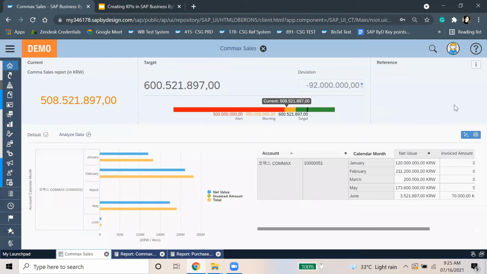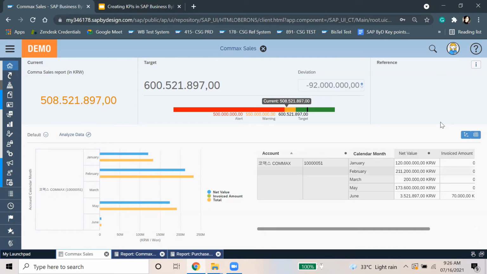So here I'm telling you that we had a target of 600 million KRW, and right now we have the current as 508 million KRW. Then we have set a target like this, and the alert was for 5 million KRW, and 5.5 was the warning. This is how it is showing: to complete the target, we have a deviation of 92 million. So yeah, this is how your KPI will look like.